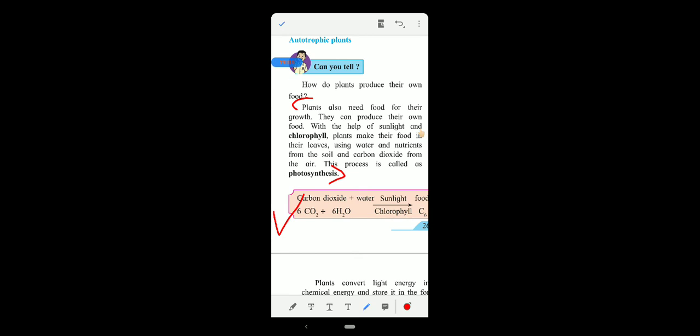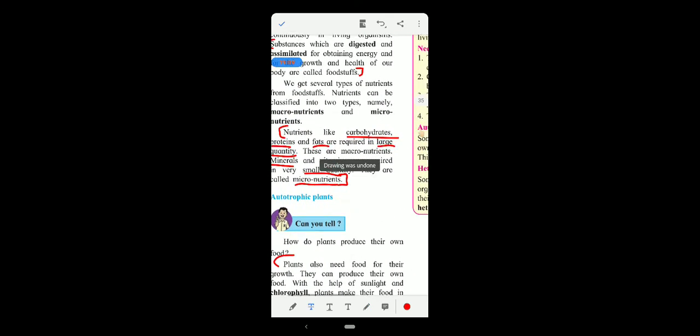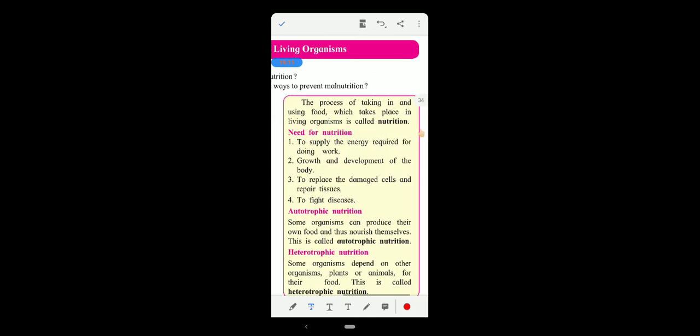One more topic you have to write in your notebook is the need of nutrition. This is also a question in your exercise in the text. So just read this question, do not write it. While writing the exercise you can write this question. Question number 3A is asked as, why do living organisms need nutrition? Under that you have to write this answer.